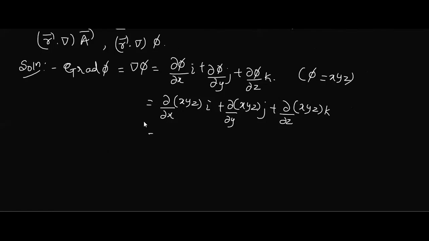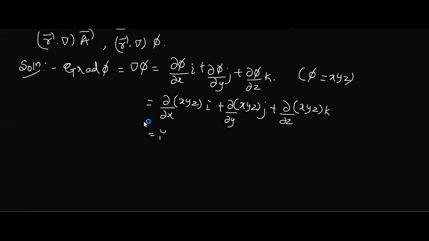What does dou by dou x represent? You learned partial differentiation, no? Yes, partial differentiation of xyz with respect to x we have to do. That means only x is a variable and we have to treat the other variables as constant.